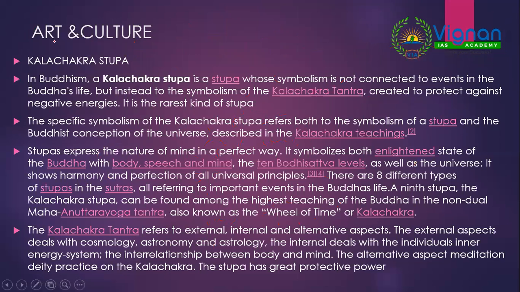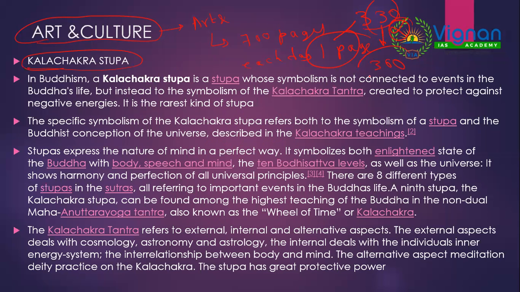Now coming to one more aspect, art and culture. In art and culture, today there was this Kalachakra Stupa in news. Now anything you read from art and culture, instead of reading a 700 pages book, if each day you dedicate one page to art and culture current affairs, by the end of the year it will be hardly 330 pages. If you remove Sundays, hardly there will be 300 pages of current affairs.